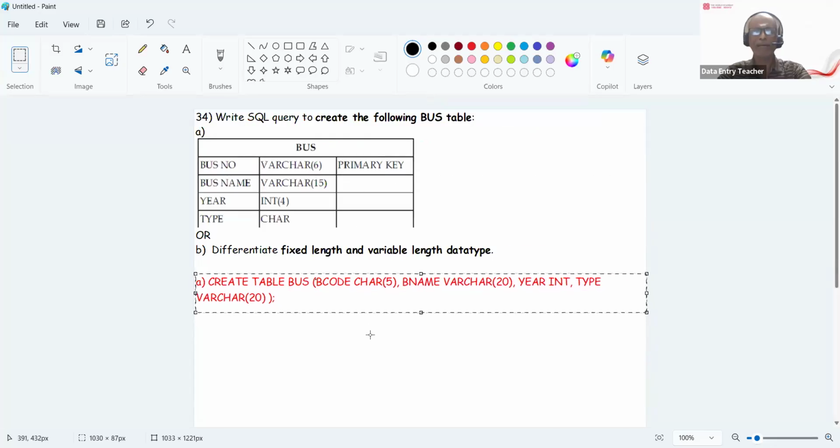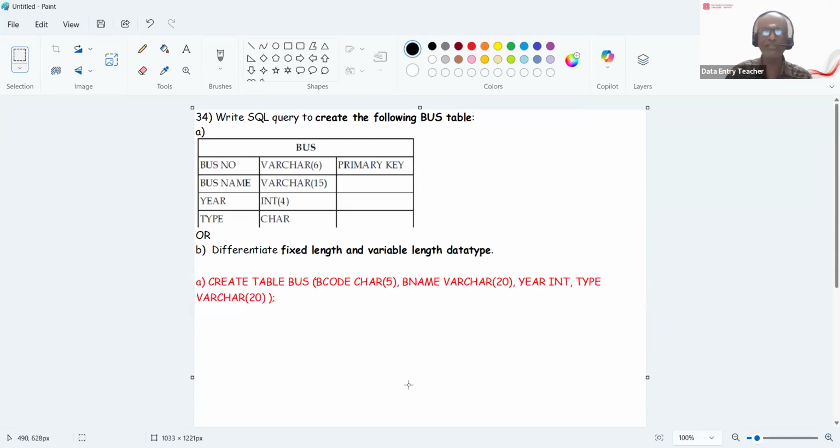Create table bus. The data type is given, and the primary key is given there. I left one thing here. This is actually the bus number, and it's a variable character. So please remove this, it's wrong actually. Variable character of 6, followed by a space and primary key.